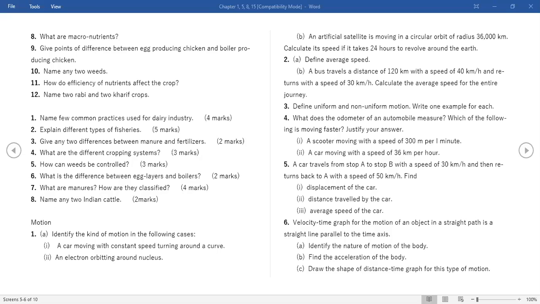Ma'am, is the answer 3.428? No, it's not possible. It's 34.28.